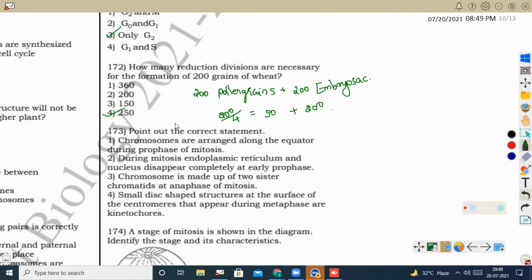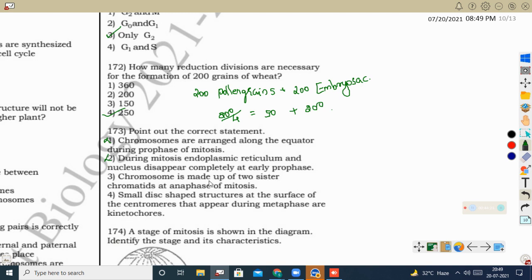Next question, point out the correct statement. Chromosomes are arranged along the equator during the prophase of mitosis. Chromosomes are arranged along the equator during metaphase of mitosis, so this is wrong. And during mitosis, endoplasmic reticulum and nucleus disappear completely at early prophase. No, at the late prophase it will disappear.